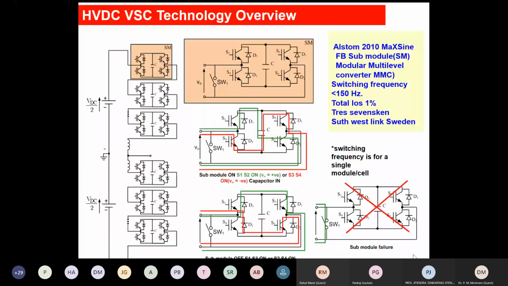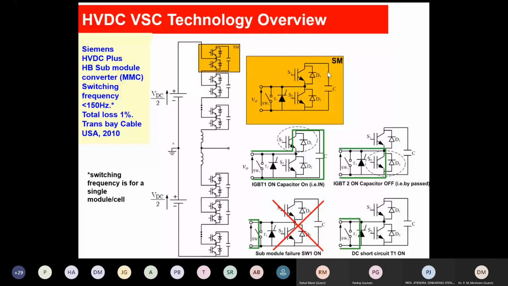I'm telling you the fundamental difference of this. This is the half bridge submodule actually being used by Siemens. These are the protection switch SW1 and thyristor. Here it is written. You please check. When the submodule is not working, this switch is closed so that this protective switch helps the submodule to be bypassed.